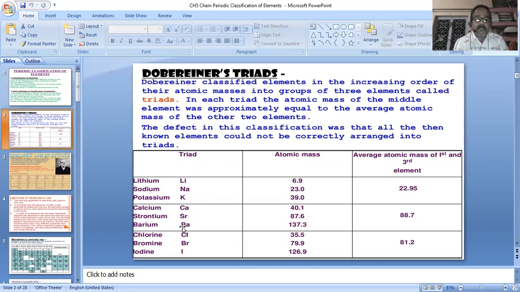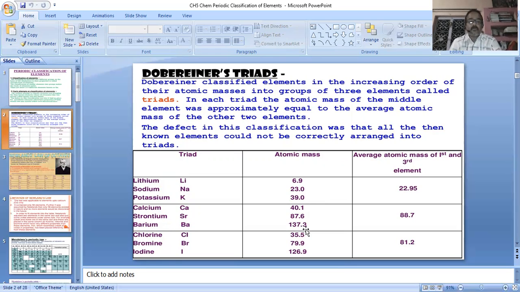And the second triad: calcium, strontium and barium. The first value is 40.1 and the last, third value is 137.3. Adding both values, the sum is 177.4, and divided by 2 the value is 88.7.